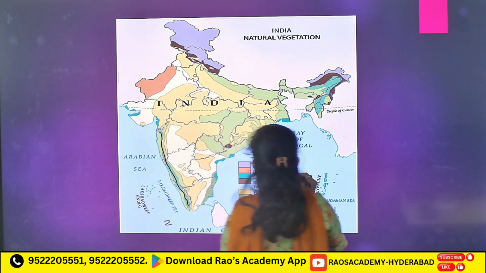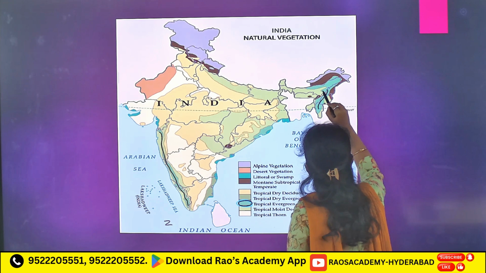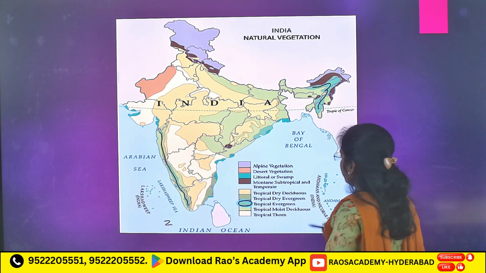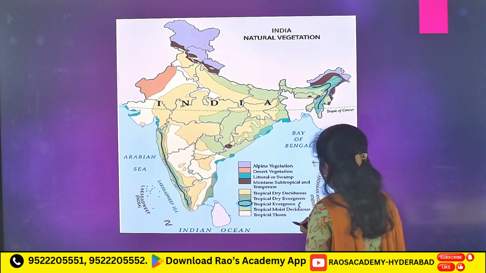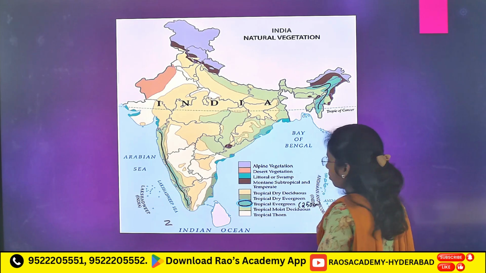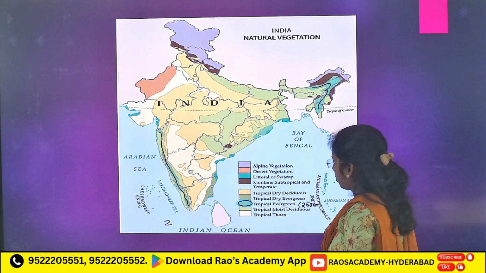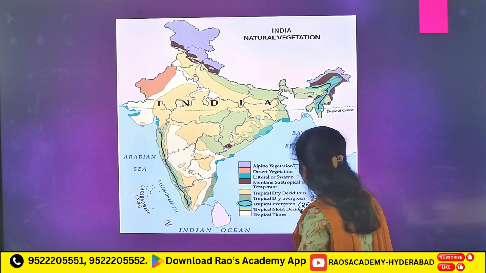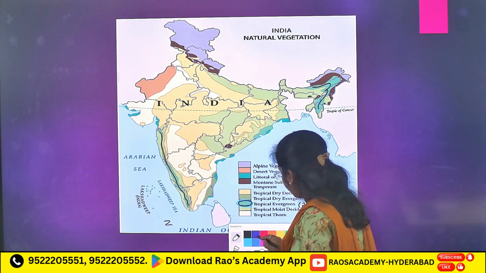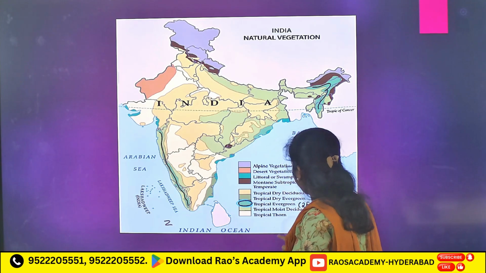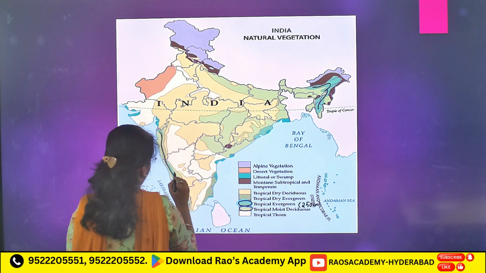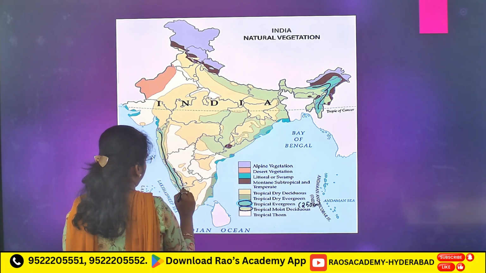Tropical evergreen. Rainfall more than 250. Next, tropical moist deciduous, here.